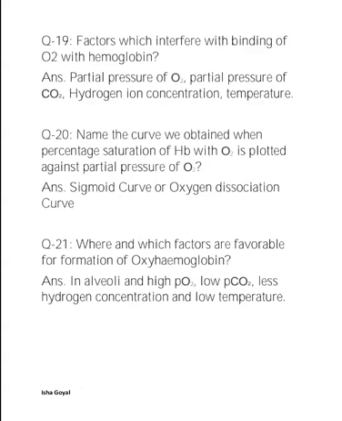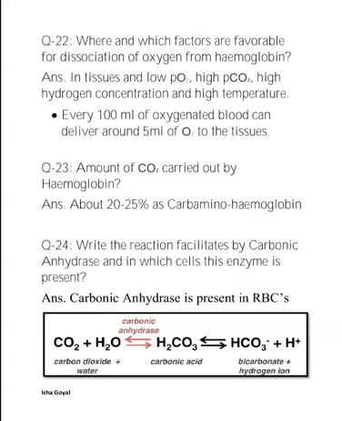In the transport of oxygen, when we plot the percentage saturation of hemoglobin with O2, we get the sigmoid curve or oxygen dissociation curve. The factors which favor the formation of oxyhemoglobin: high partial pressure of O2, low partial pressure of CO2, less hydrogen ion concentration, and low temperature. Every 100 ml of oxygenated blood can deliver around 5 ml of O2 to the tissues.